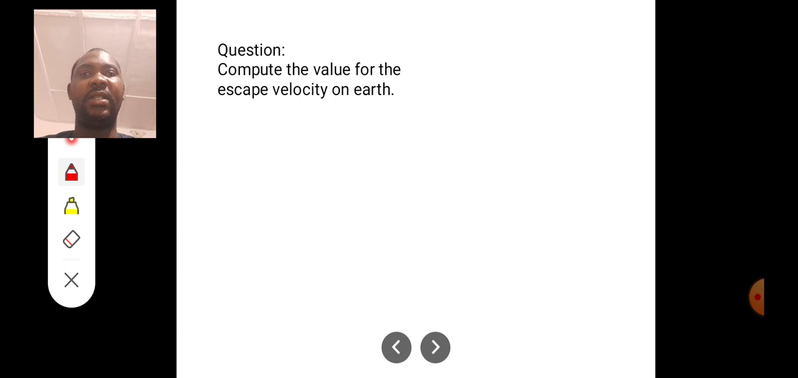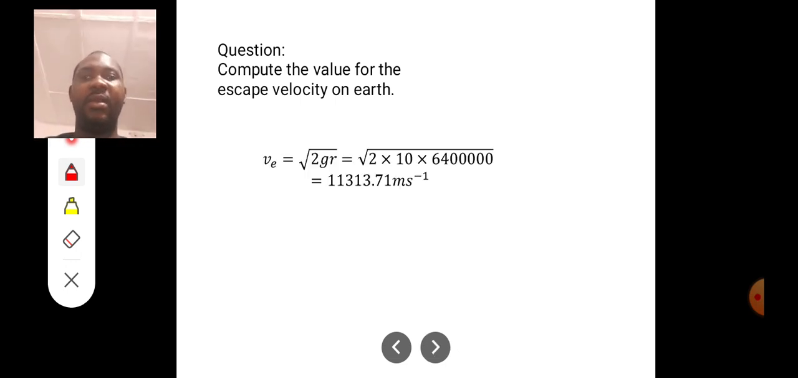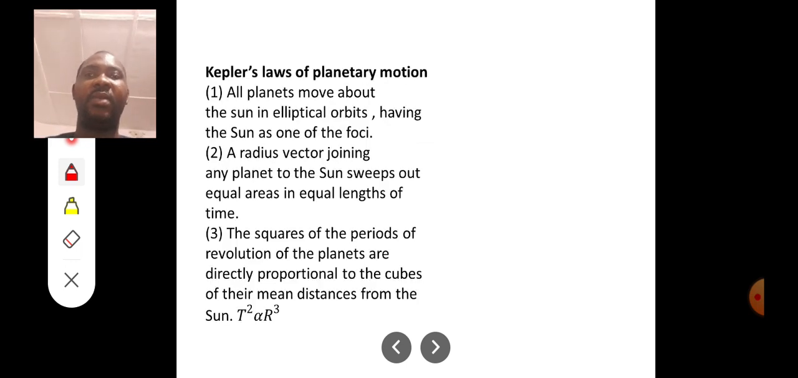Now the next question says calculate the value for the escape velocity on Earth. Escape velocity is simply the square root of 2gr. So that means 2 times 10, since acceleration due to gravity is 10, then r, which is the radius of the Earth, is 6,400 kilometers, which is 6,400,000 meters. So the escape velocity of Earth here is 11,313.71 meters per second.